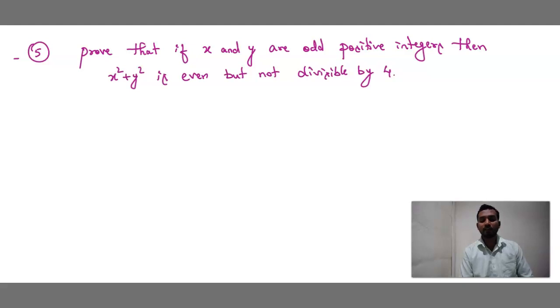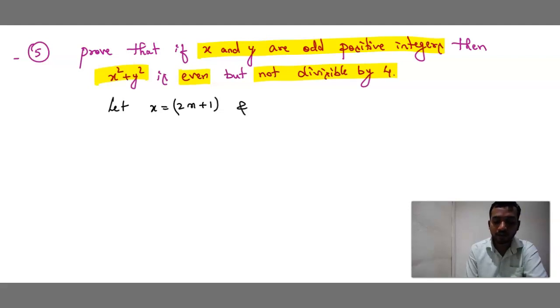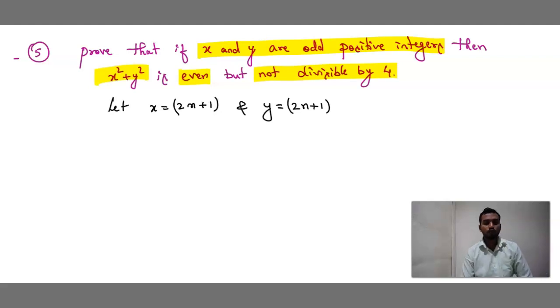Prove that if x and y are odd positive integers, then we have to prove x square plus y square is even. Okay, the solution we are getting, make sure that it should not be divisible by 4. That is what we have to prove here. So let x and y be odd positive integers. Since both are odd positive integers, let x is equals to 2m plus 1, and y is equals to 2n plus 1. I am going to assume x as 2m plus 1 and y as 2n plus 1.